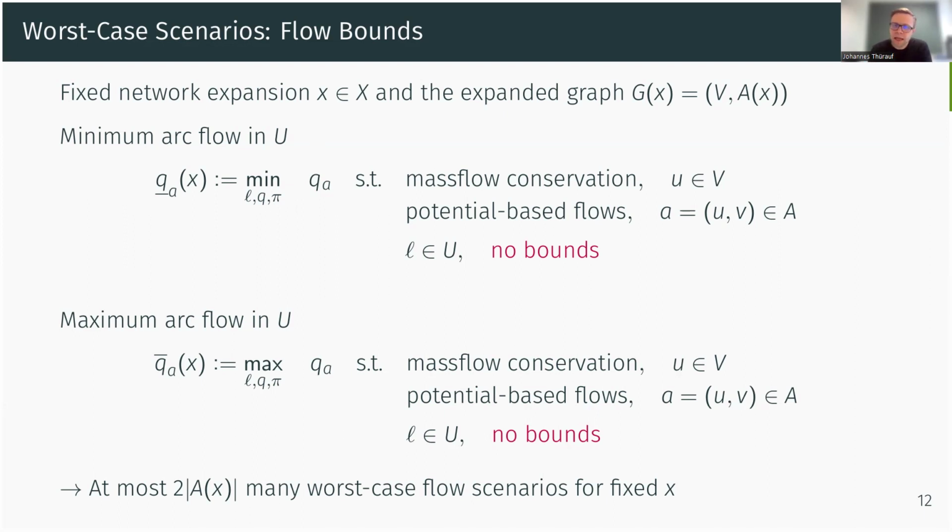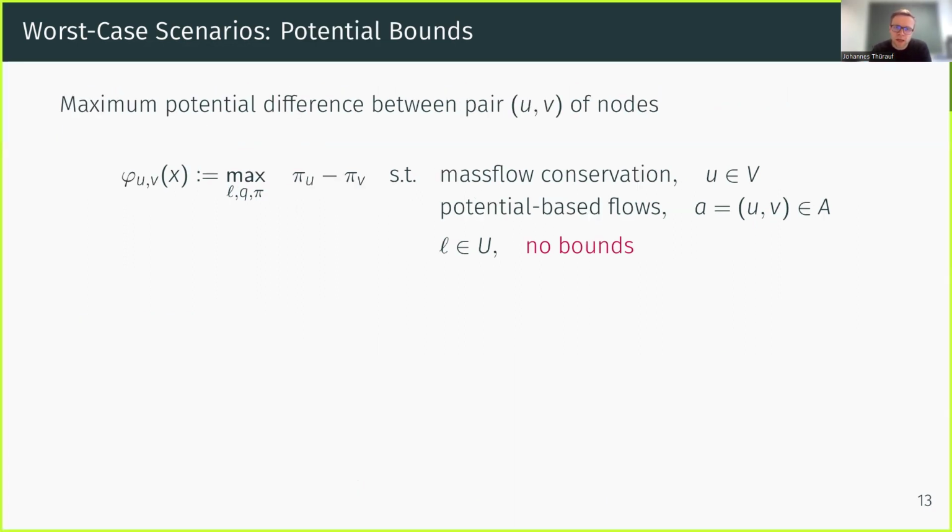And with a similar idea, we can find the worst case scenarios regarding the potential bounds. So here, for every pair of nodes, we consider the potential difference, and we want to maximize this potential difference using our flow model, optimizing over the uncertainty set, but again dismissing the lower and upper arc flow bounds and the potential bounds.